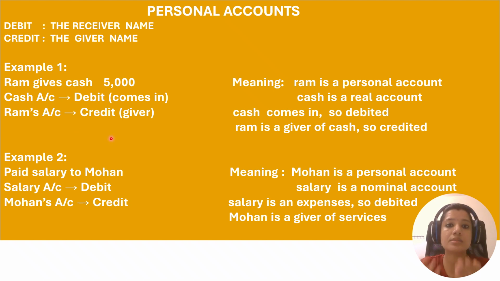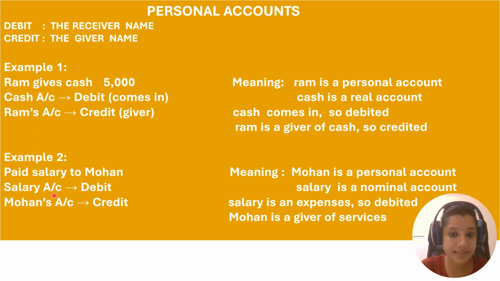And what comes into my hand? Cash. Cash is a real account. I will explain the real account in the next slide. Let's stick to the personal account. So Ram account, why is it credited? Because Ram gives me money. So the giver name is Ram, and the giver name is credited. So I have credited Ram's account.